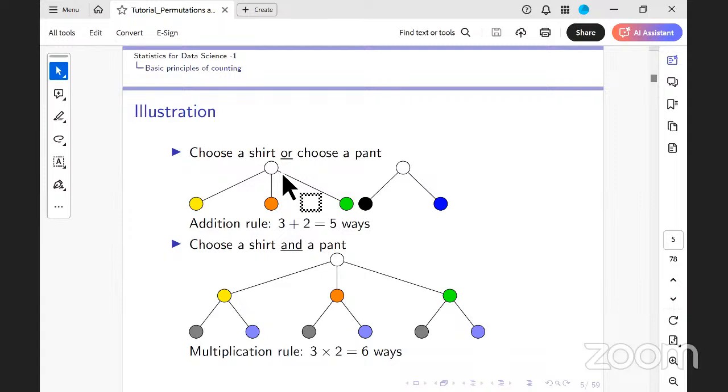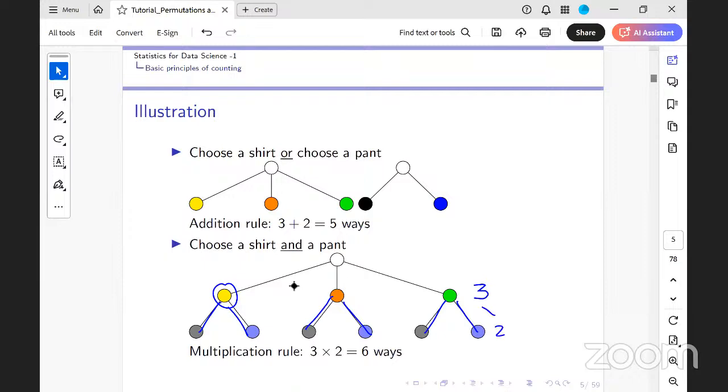On the other hand, if the problem given to me is that I have to choose a shirt and a pant, again I realize that there are 3 ways of choosing a shirt. For every shirt I choose, I could combine it with either a black pant or a blue pant. If I choose a yellow shirt, I could have a black pant or a blue pant; orange with a black or a blue; green with a black or a blue. So there are 3 ways of doing this, and 2 ways of doing this.